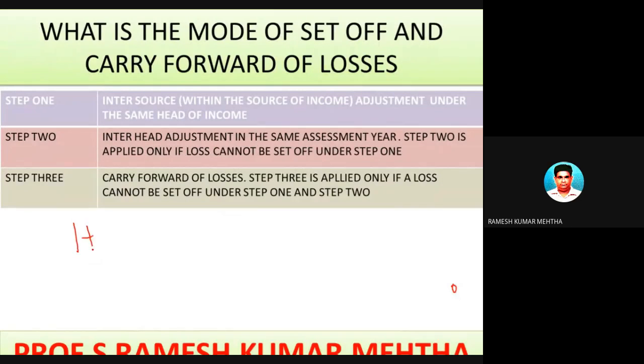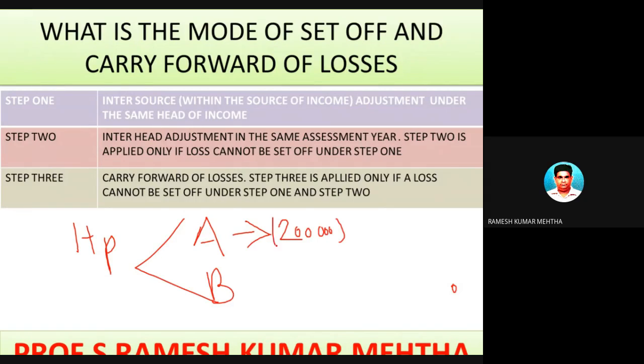He has a house property A and house property B. On the first house property, there is a loss of 2 lakh rupees because it is self-occupied and he has paid interest on the loan borrowed for the construction or acquisition or purchase of the house property. On the second house property, he has let it out, and the income from the house property is rupees 60,000.